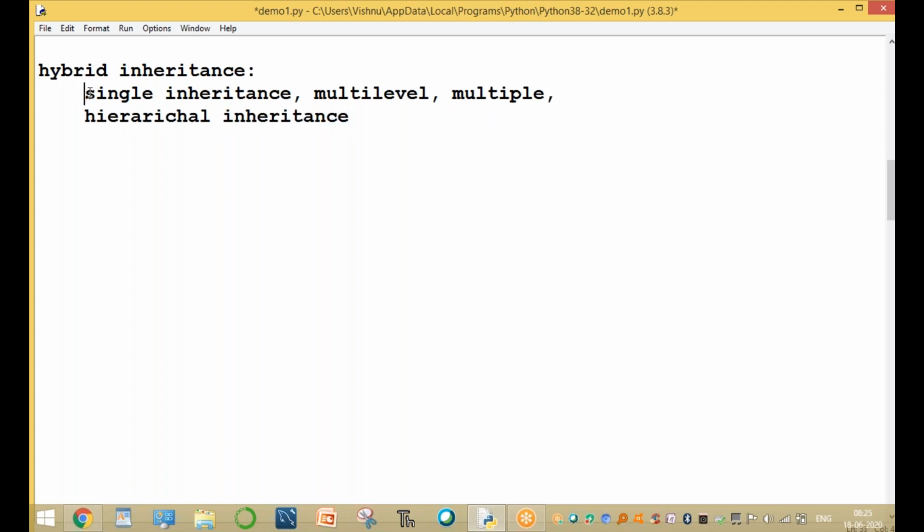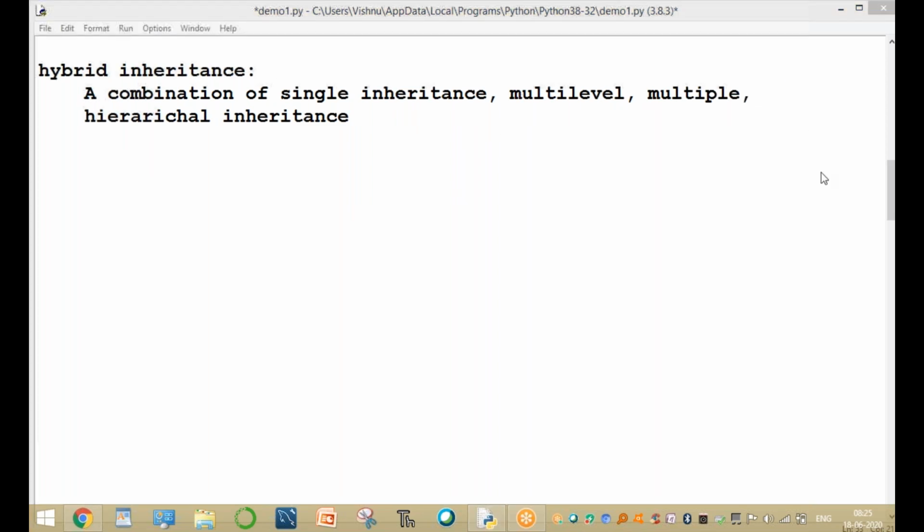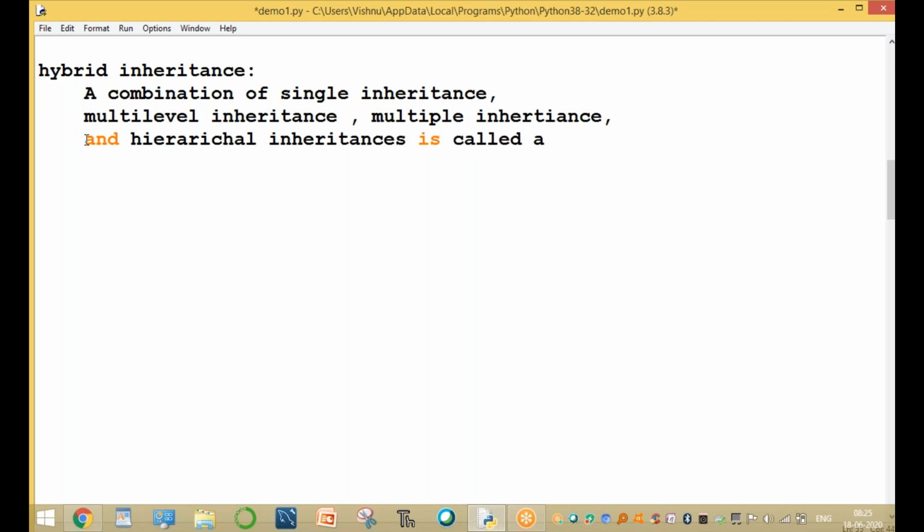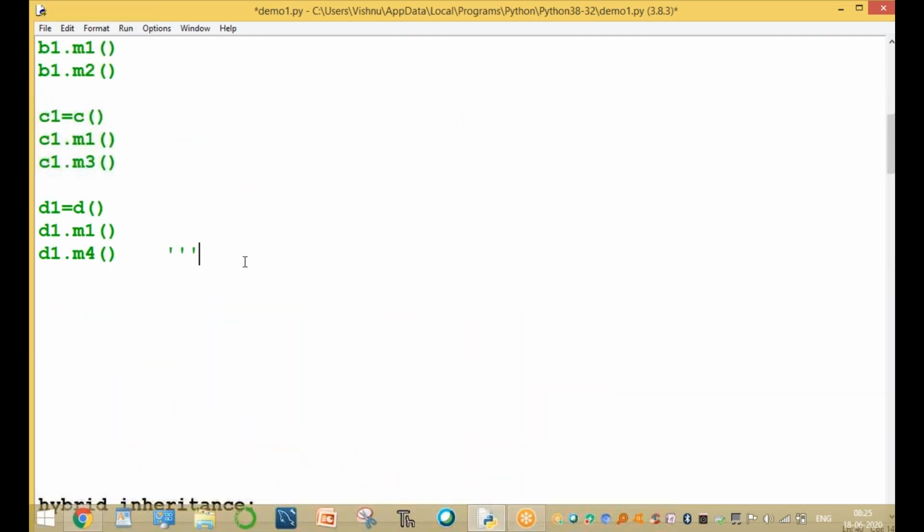What is hybrid inheritance? A combination of single inheritance, multi-level inheritance, multiple inheritance, and hierarchical inheritances is called hybrid inheritance. A combination of all these inheritances is called hybrid inheritance. Only one parameter, only one concept. That is all the combination.